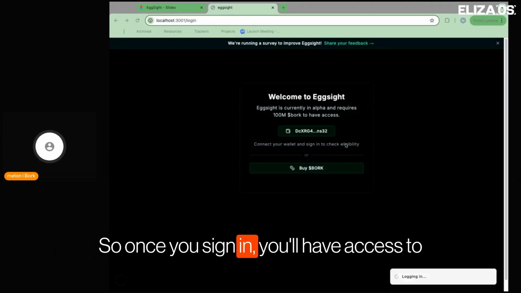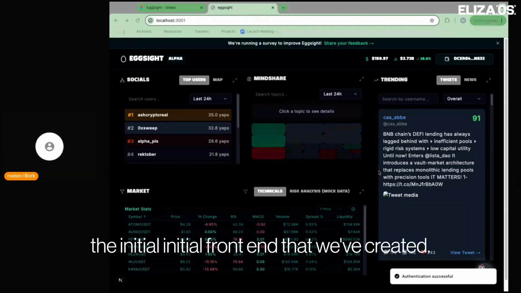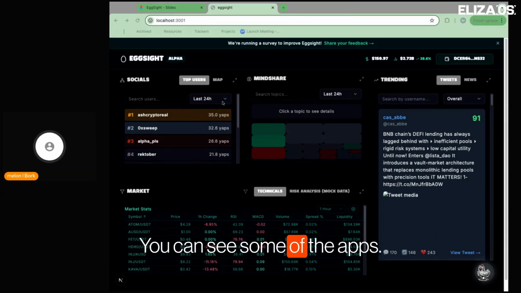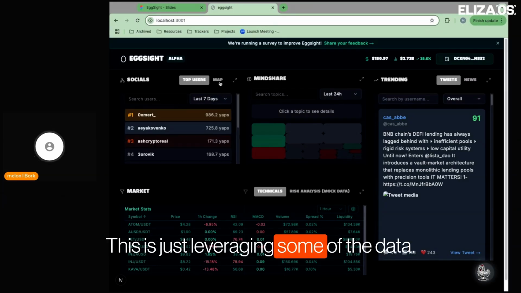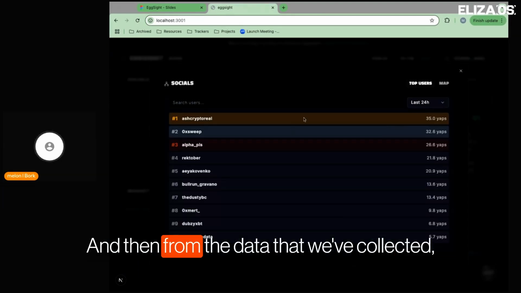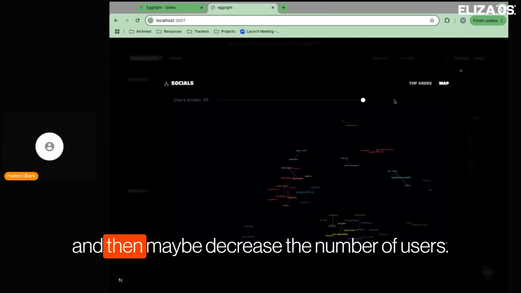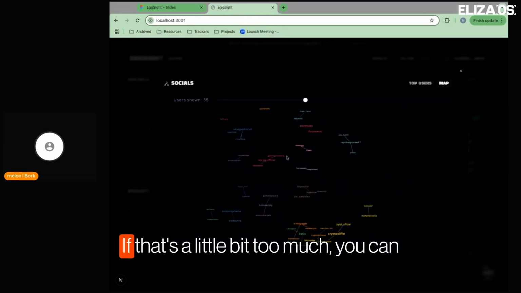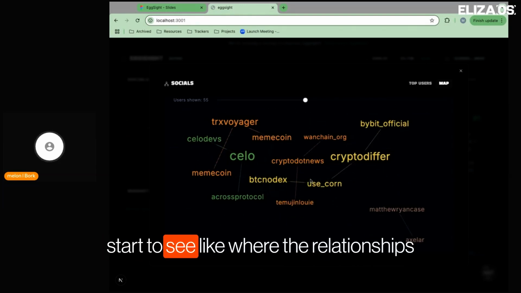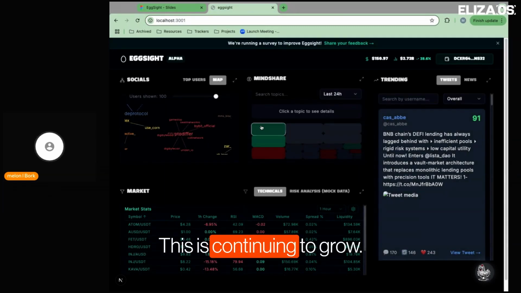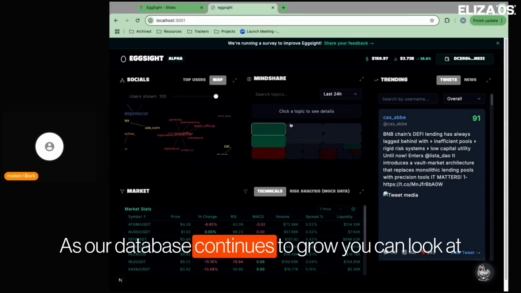So once you sign in, you'll have access to the initial front end that we've created. You can see some of the yaps. This is just leveraging some of the Kaito data. And then from the data that we've collected, you're able to actually look at a lot of the maps and then maybe decrease the number of users if that's a little bit too much. You can start to see where the relationships between various users on social media are. And this is continuing to grow as our database continues to grow.